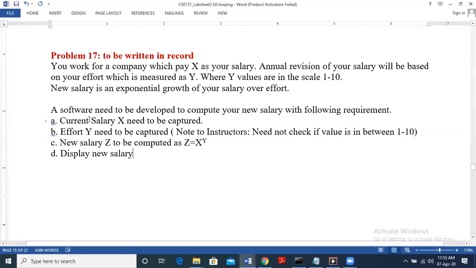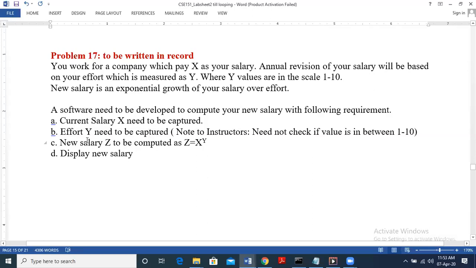So what is the requirement? The software needs to be developed to compute the new salary. Current salary X has to be captured. Then effort Y needs to be captured, and the value should be between 1 to 10. Here we need not give any condition for that.